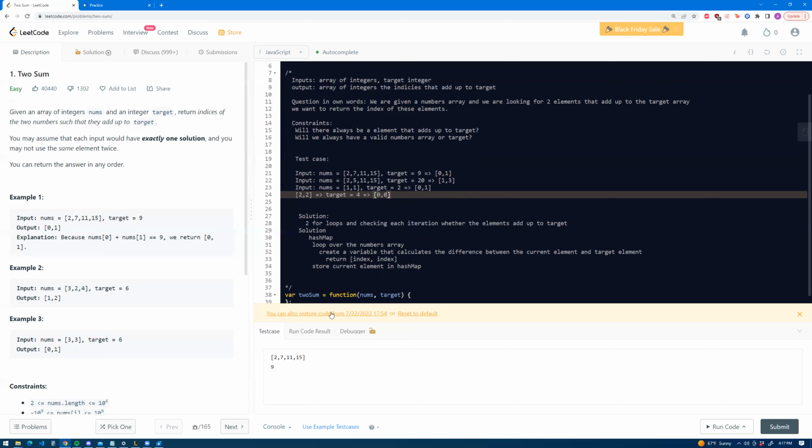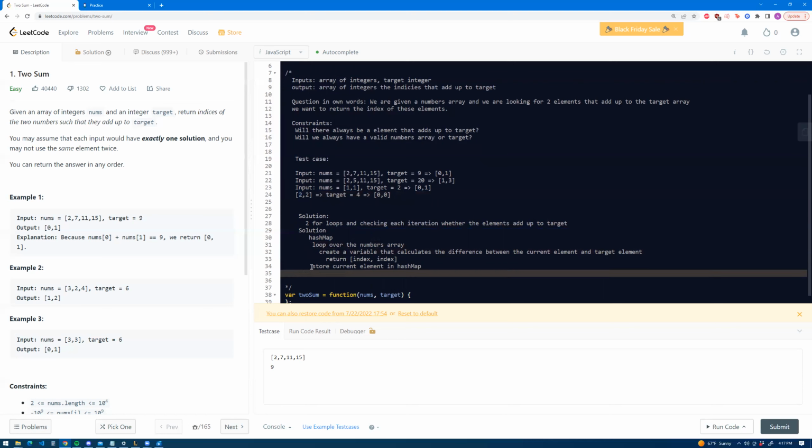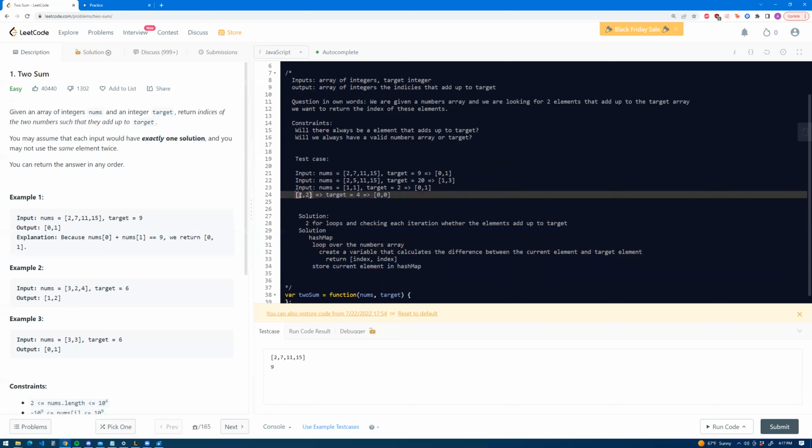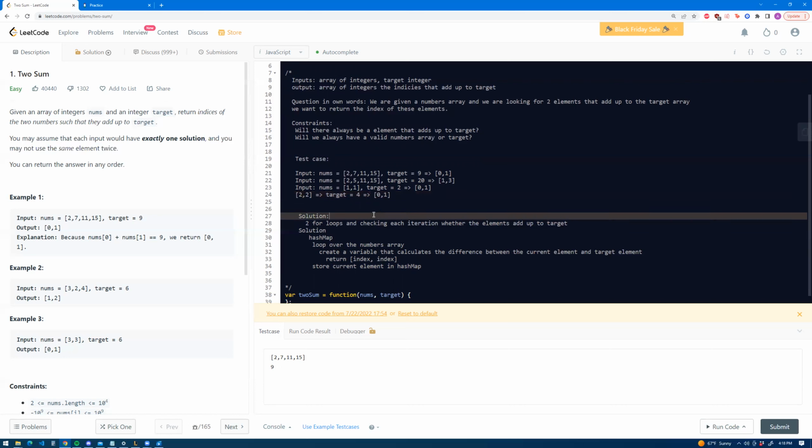The reason being is because since we already saved it in the beginning, that means the element that we needed is already in our hash map. So it's just going to reuse that element. So that's the reason we store it at the bottom, so that it checks it after it's here. So the correct answer would be 0 and 1, but if we don't store it at the end, it's gonna end up being 0 and 0, and that's gonna use the same element, which is something we're not supposed to do.